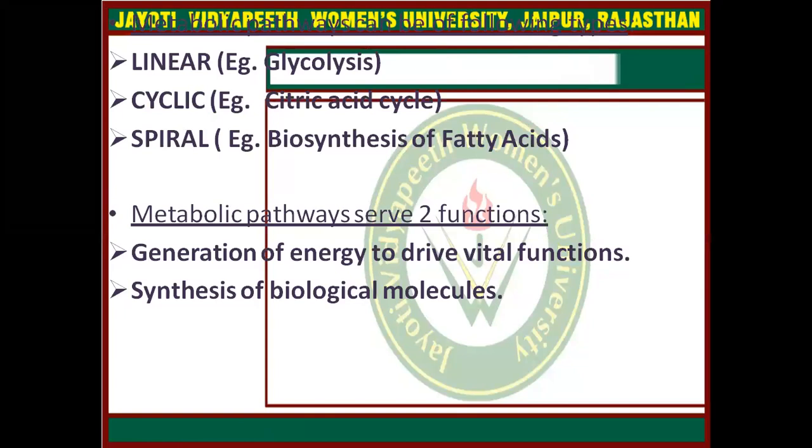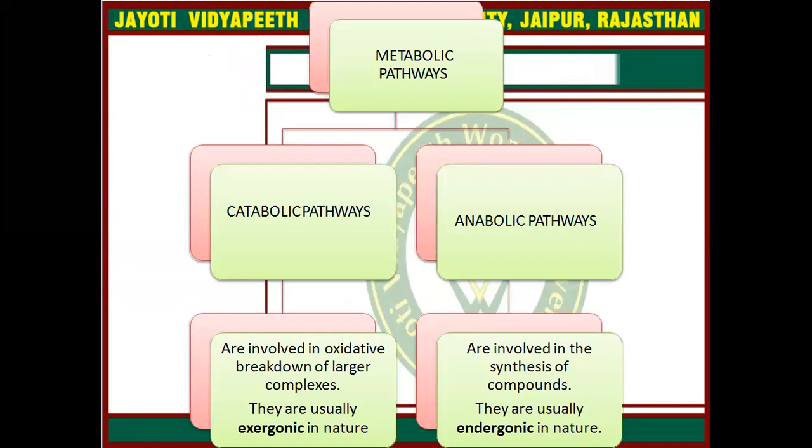The first reaction is linear, which is glycolysis. Second is cyclic, which is the citric acid cycle or Krebs cycle. Next one is the spiral cycle, meaning biosynthesis of the fatty acids. Metabolic pathways serve the function of generating energy to drive vital functions and synthesizing biological molecules. Metabolic pathways involve the catabolic pathway and the anabolic pathway.